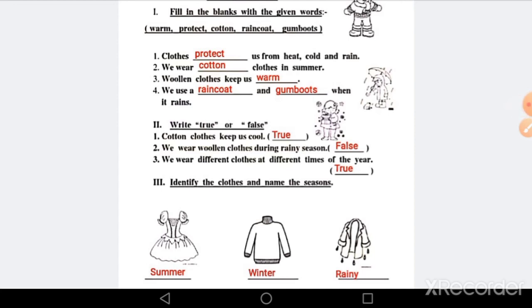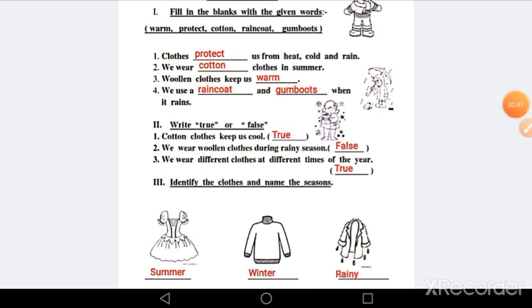Now next question, we wear different clothes at different times of the year. So the statement is true. The statement is true because we wear different clothes during different seasons and at different times of the year. Like we wear light color clothes made from cotton in summer, we wear dark color clothes made from wool in winter, and we wear raincoats made from waterproof materials during the rain.